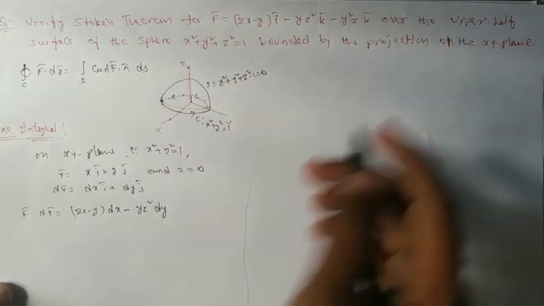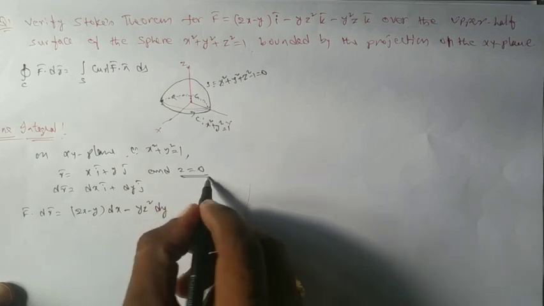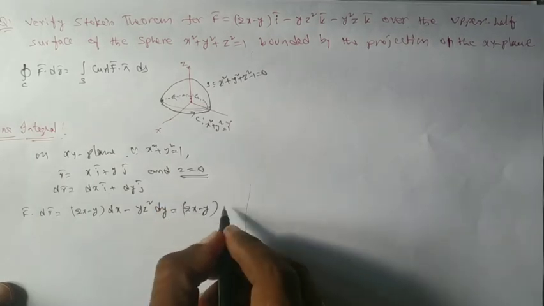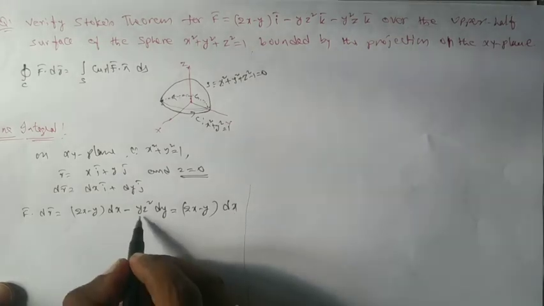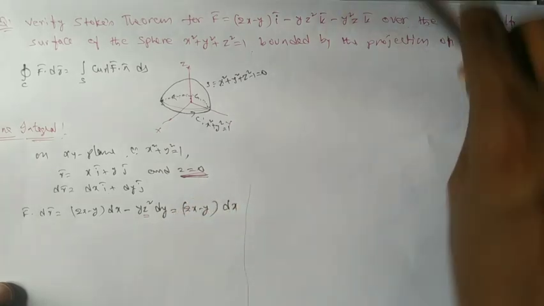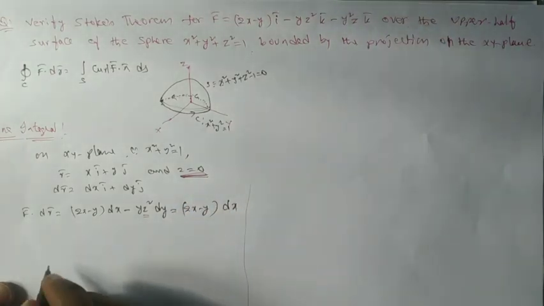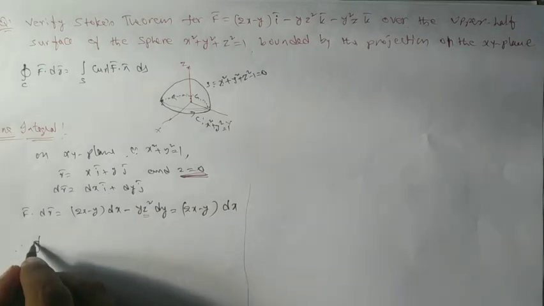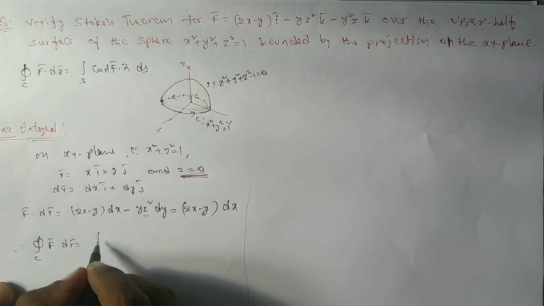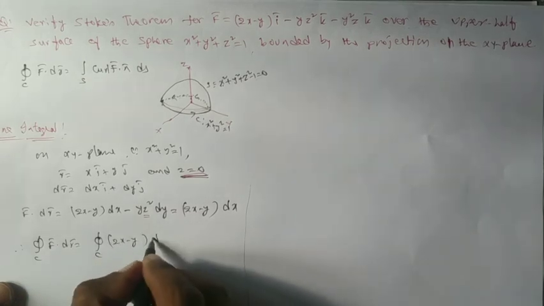We don't have dz, so we can write only this one. Since on the xy plane z equal to 0, it becomes (2x minus y) dx. Clear? So F bar dot dr bar is of this term. Therefore, the integral over C of F bar dot dr bar equals the circulation over C of (2x minus y) dx.